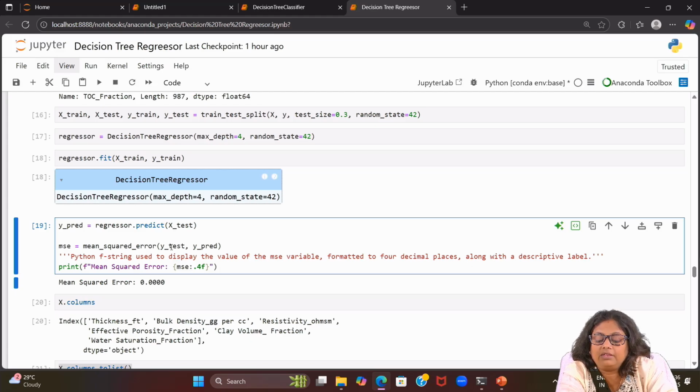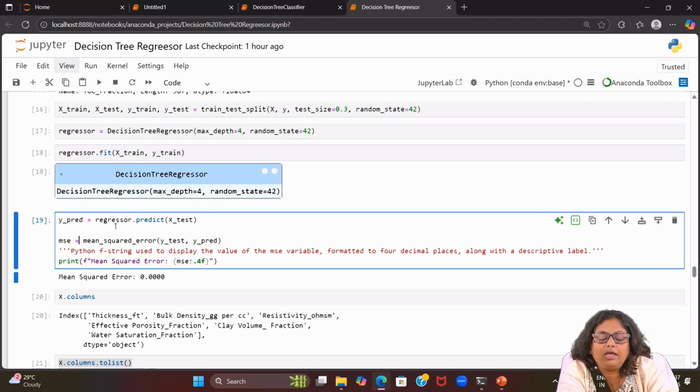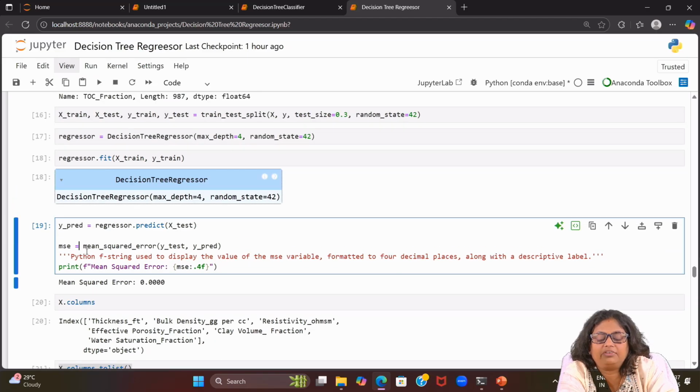So you are passing y_test, which corresponds to X_test, and from the model we have predicted y_pred. This value we are putting into MSE. And then finally we want to print the mean squared error, and we are using the f-string output function.